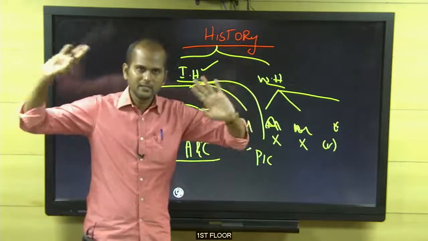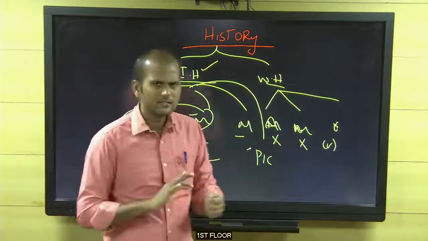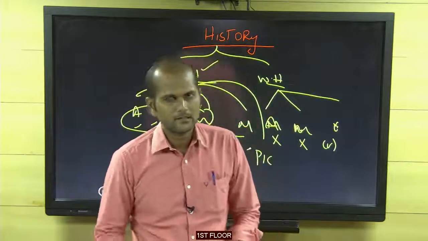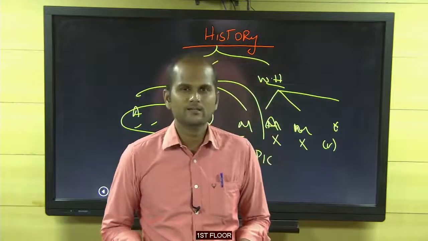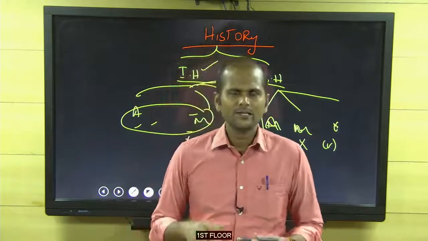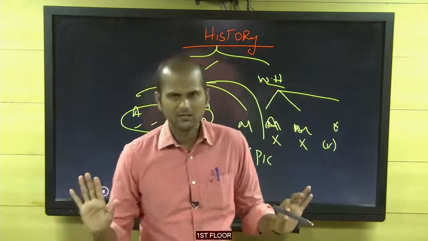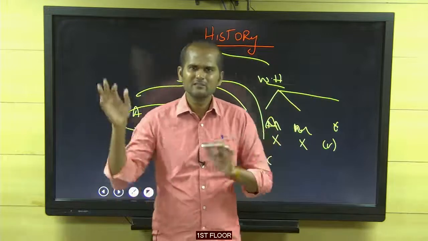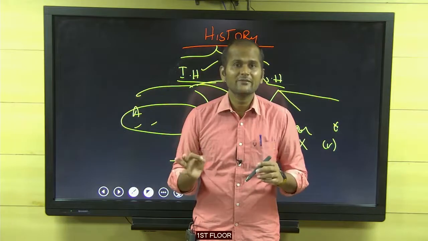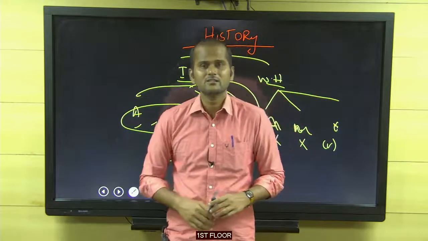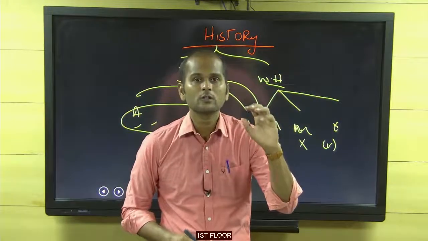I mentioned two kinds: history of India and history of the world. Next thing: what is history, sir? Why, when, where, how, you should know. What is history? It is simple. The simple definition is study of the past. Yes, that's all people knew. But study of the past in what manner? In an orderly fashion, or chronological. Write it. So history is study of the past in an orderly manner. Underline the word chronology.